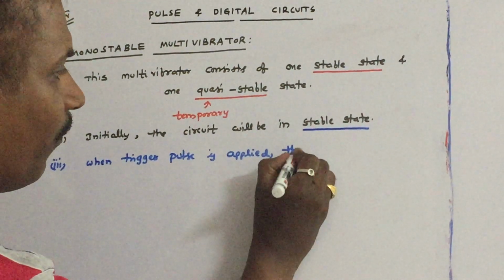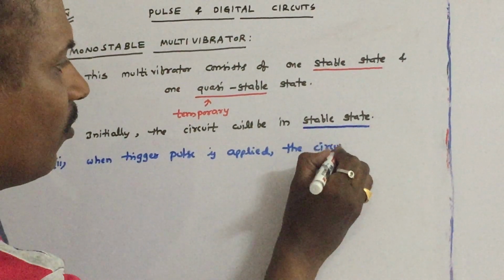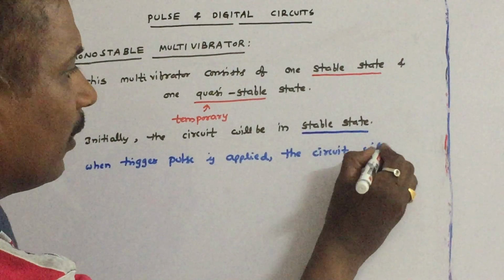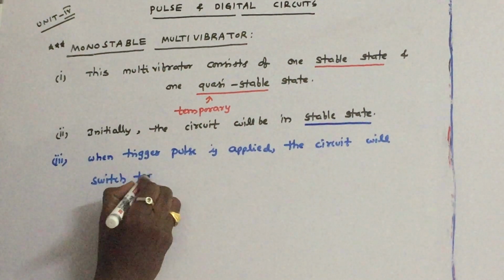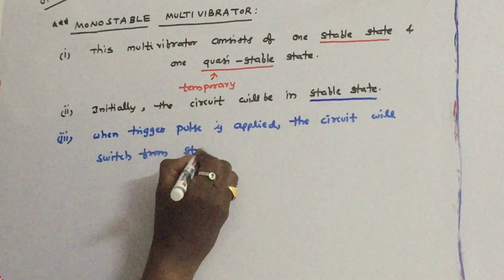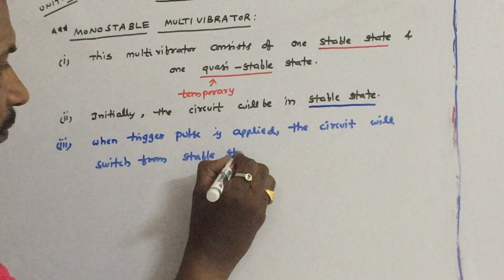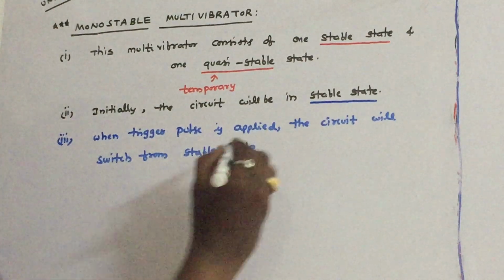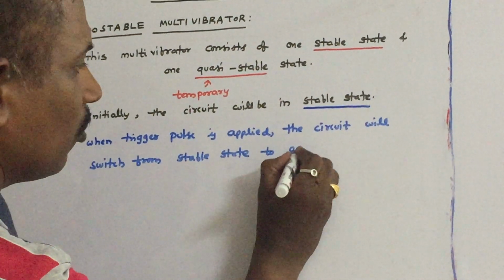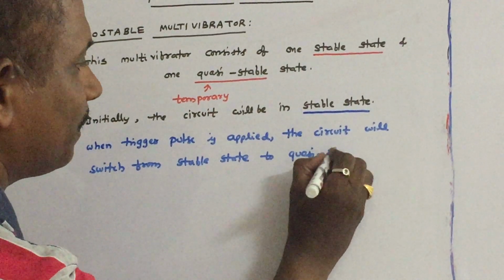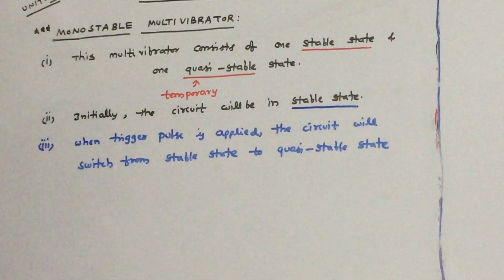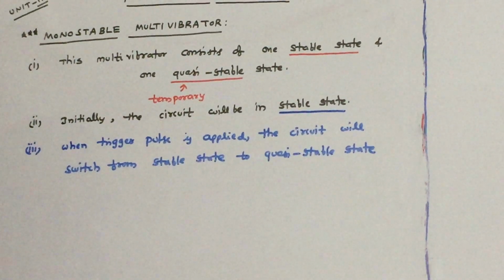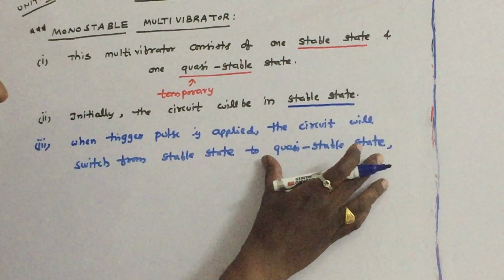The circuit will switch from stable state to quasi-stable state,